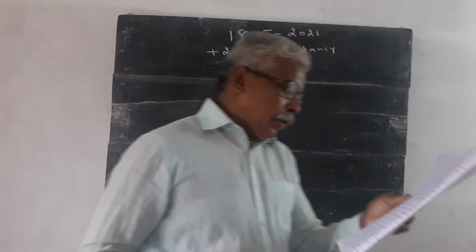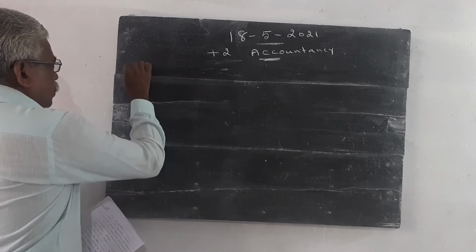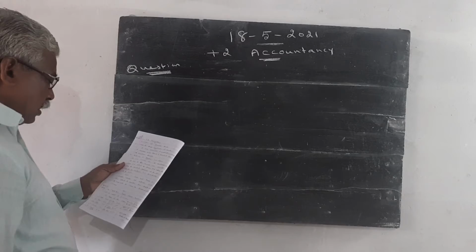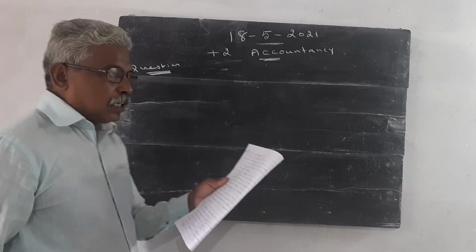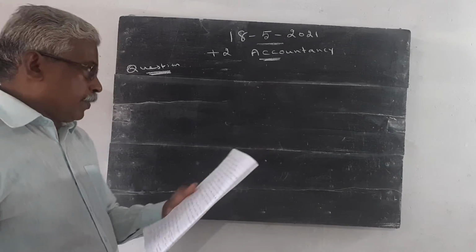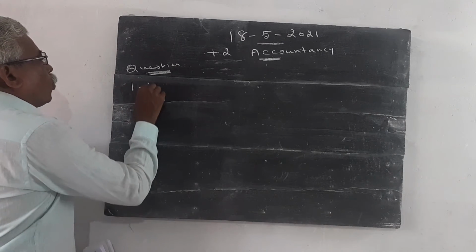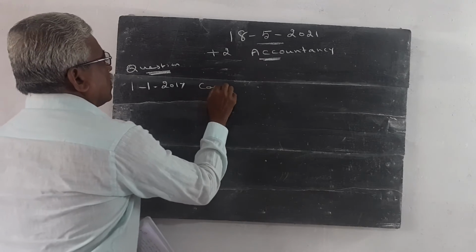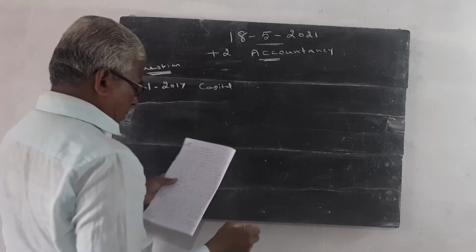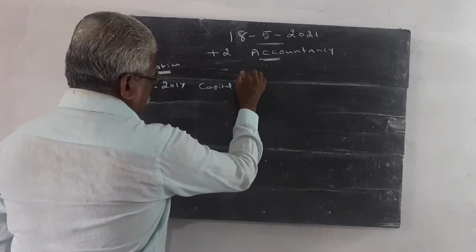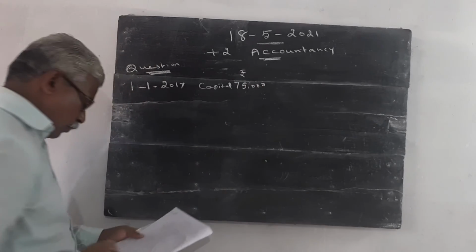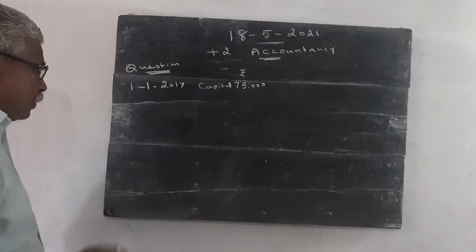It is given on page number 11, illustration number 7. I write the question here. On 1/1/2017, the capital is given in the question: capital rupees 75,000. Then nine pieces of information are given.